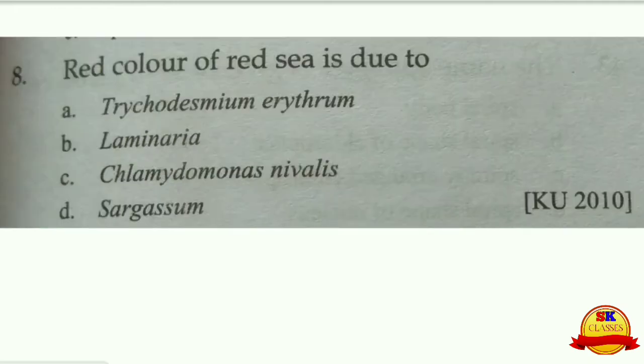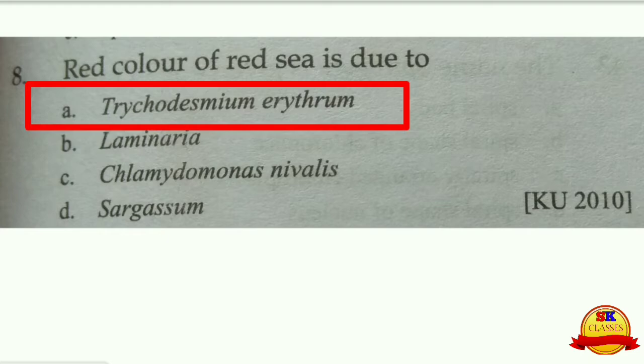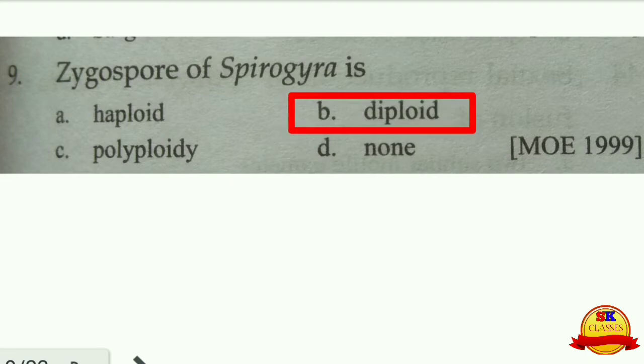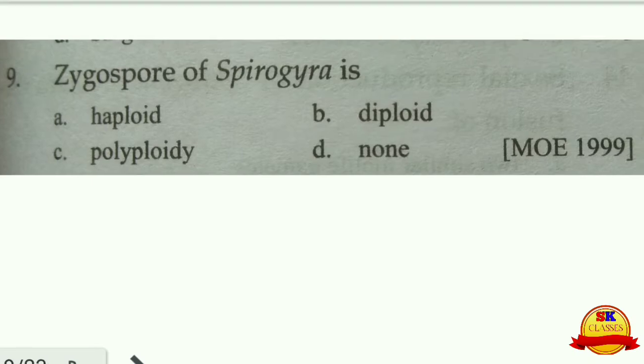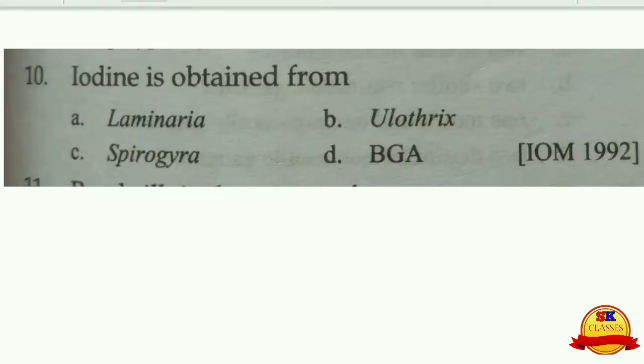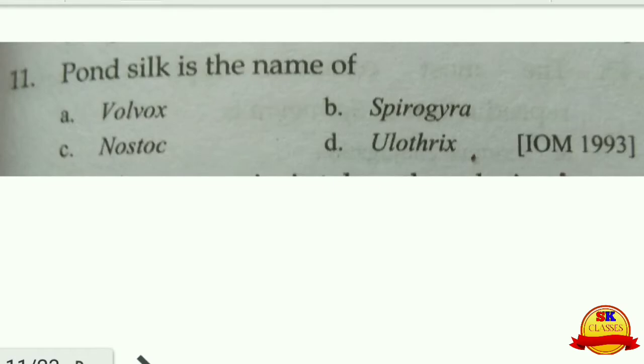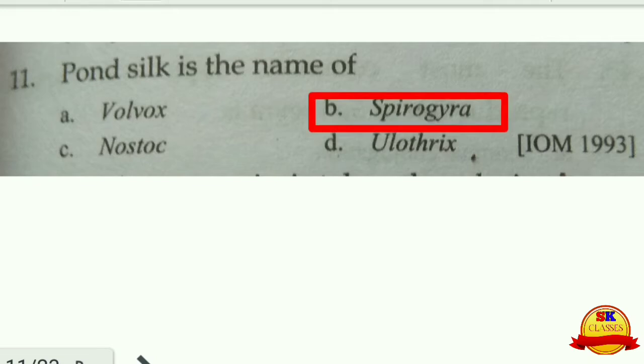Red color of the Red Sea is due to Trichodesmium erythraeum. That is the A choice. The zygospore of Spirogyra is diploid because it is formed after the fusion of haploid gametes, and this is the sporophytic generation for a very short period. Iodine is obtained from Laminaria, that is A. Pond silk is the name of